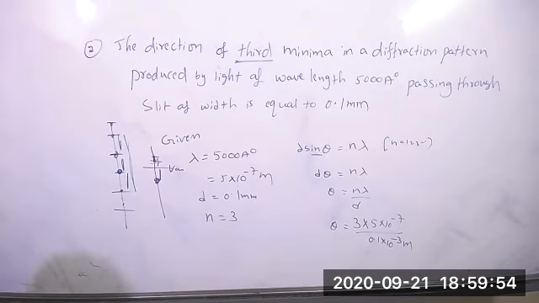When will we get the maxima and when will we get the minima? If the path difference is lambda, then minima. If the path difference is an odd number multiplied by lambda by 2, you will get maxima. So you have to remember like that. That is what you have to remember in this lesson. Okay? Manu Prasad, understand clearly?